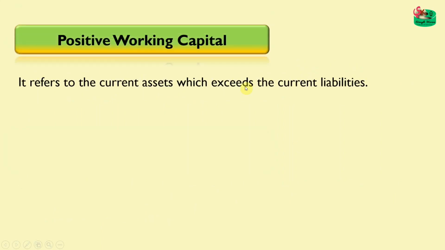Now next comes your positive working capital. It refers to the current assets which exceed the current liabilities. When the current assets exceed the current liabilities, meaning when your current assets are more than your current liabilities, then it is a condition of positive working capital.